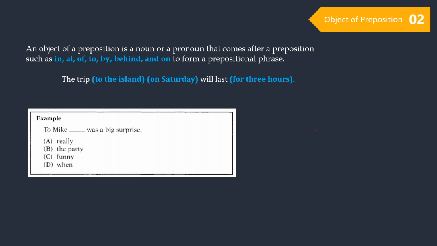Blah blah was a big surprise. Can you find a verb? Yes, "was" is a verb. So, the missing part is the subject. Have a look at A. Really. "Really" is an adverb. It cannot be a subject.